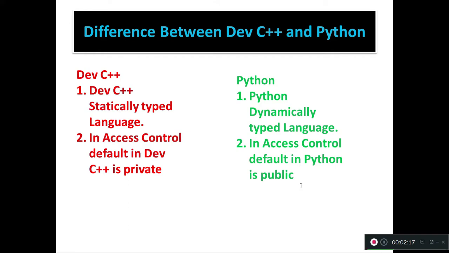The second difference is access control. Default in Dev C++ is private. Access control means we apply the 3 modifiers: private, public, protected. Here I say access control. The main difference is that in Dev C++ the default access modifier is private. But in Python, the default access control is public. Public is the default modifier in Python.